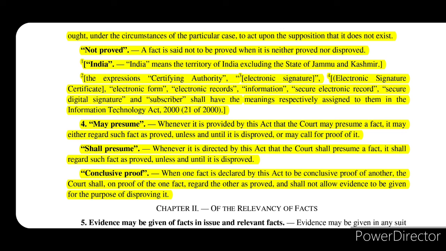If one fact is said to be the conclusive proof of another, then no evidence will be allowed to disprove that other fact because it has been termed as conclusive proof. It is already proved and no further evidence will be taken to disprove it. That is the only difference between shall presume and conclusive proof. Conclusive proof is a purely binding case. It will not allow any further evidence to disprove it.